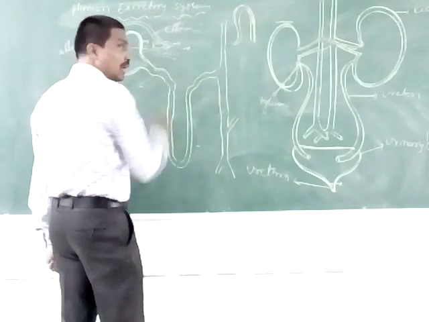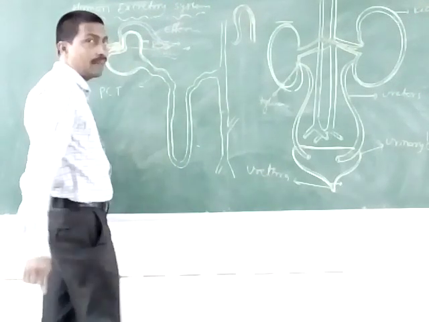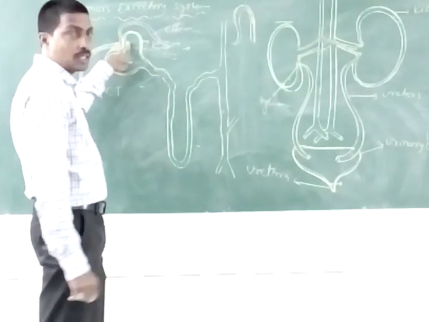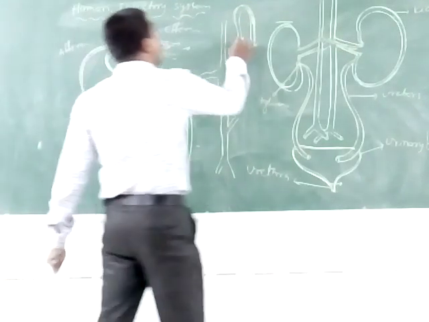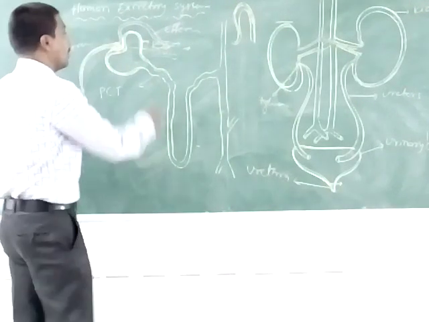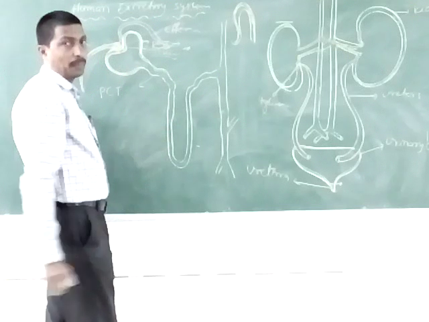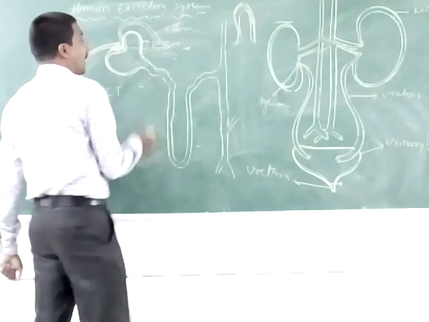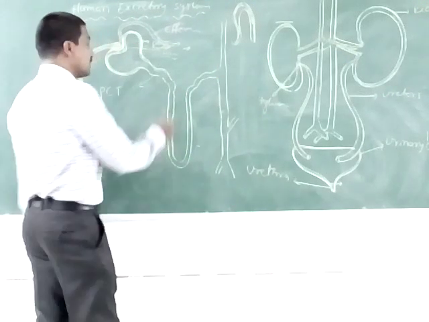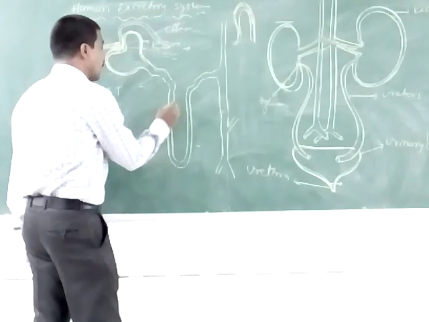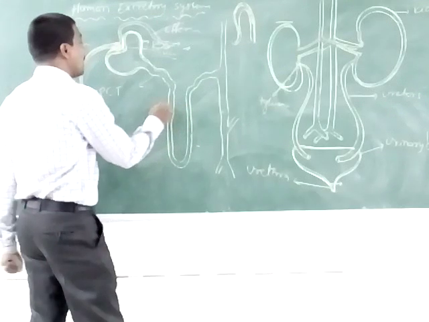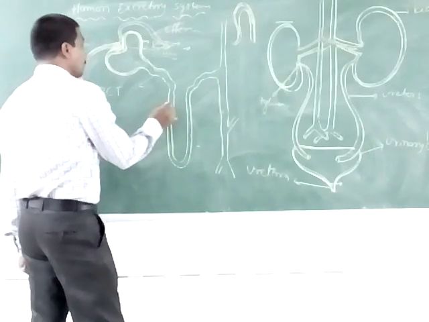The inner wall of the proximal convoluted tube is formed by cuboidal epithelial tissue. The brush borders are present there, forming extra surface area in the PCT. It is a coil-shaped tube, and it opens into the Henle's loop. The Henle's loop is U-shaped and mainly a tube-like structure.